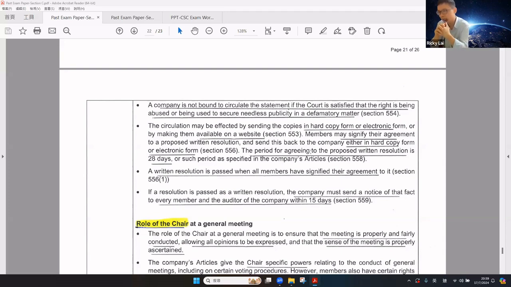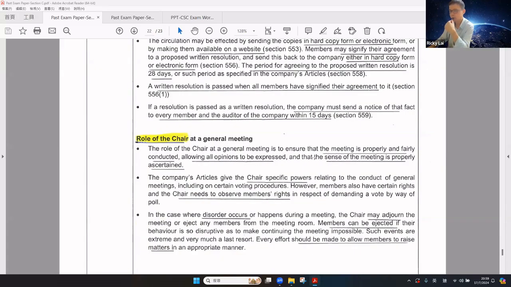The written resolution is passed when all members have certified their agreements. When the resolution is passed, the company must send a notice to every member and the auditors within 15 days.